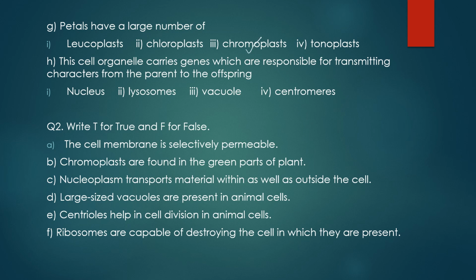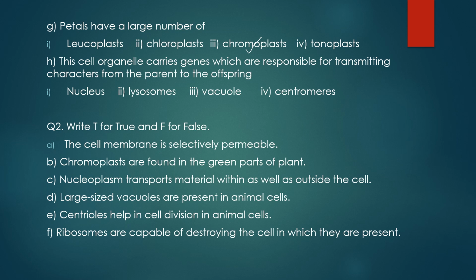Why? Because what are petals? Petals, you know, if you remember in class 7 you have studied about the structure of flower, and there you have seen the 4 different parts of the flower. The outermost was the sepal, which was green in color. The next was the petal, which was colorful. For different flowers it was imparting different colors, right? The next 2 parts were the sexual parts of the plants, that is the stamen and the carpel. So colorful parts have a large number of chromoplasts. So chromoplast will be the correct option.